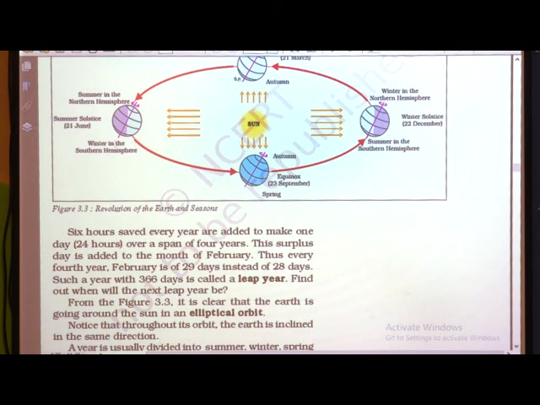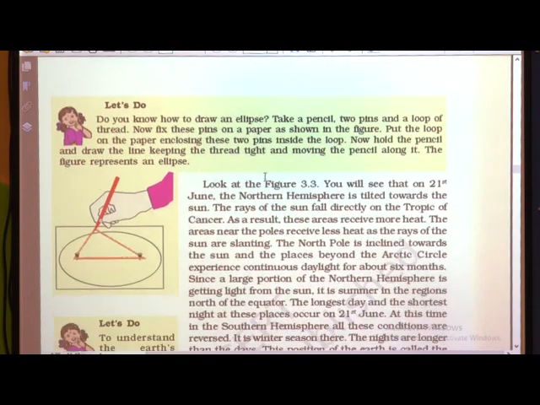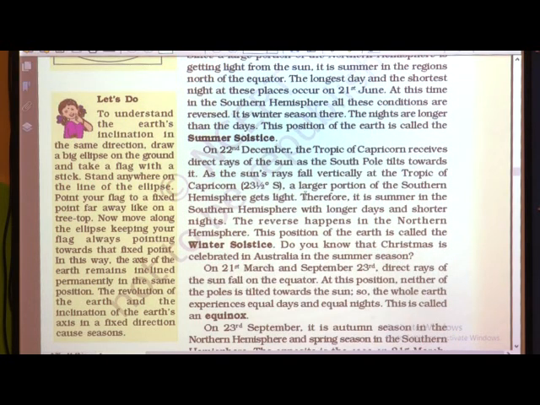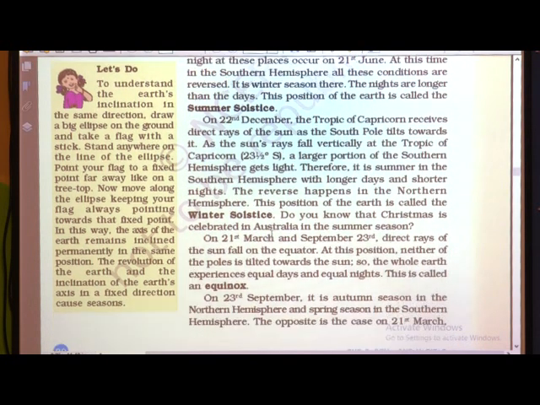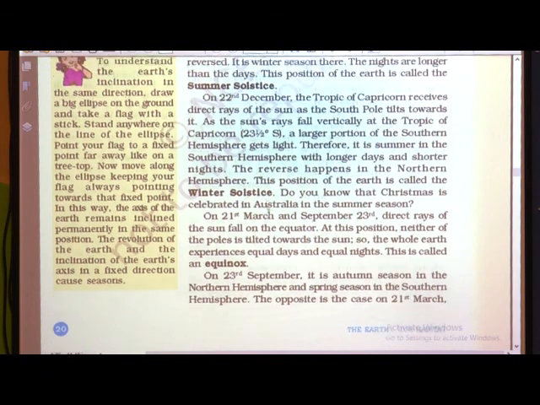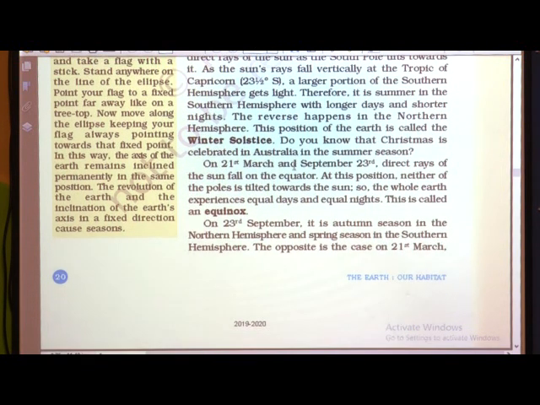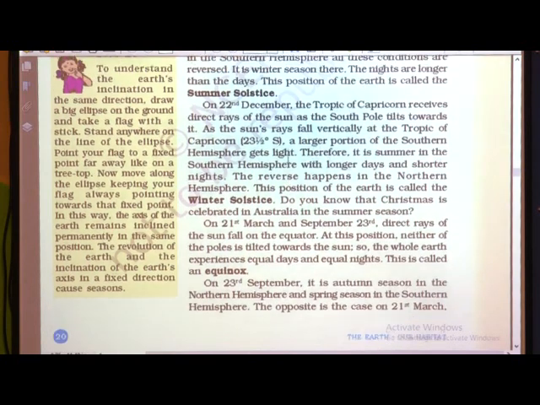Hope you understood summer solstice and winter solstice. So, on winter solstice, 22nd December, the Tropic of Capricorn receives direct rays of the sun. So, 22nd December will have the longest day and shortest night. Now, we will see about children what is equinox.